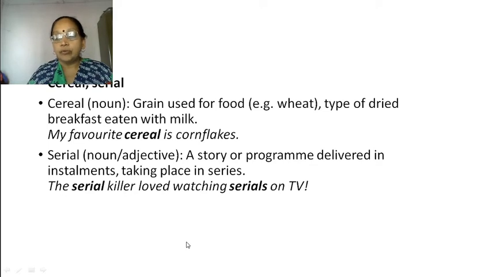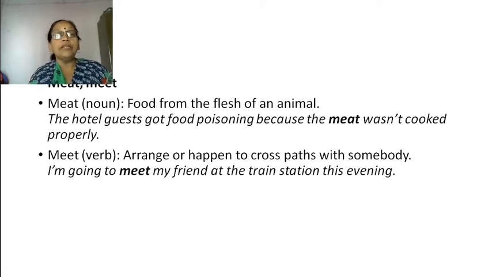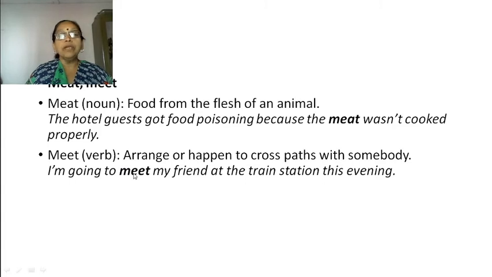Okay. Now, meat. Meat, food from the flesh of an animal. The hotel guest got food poisoning because the meat was not cooked properly. Meet, we are meeting people, arrange or happen to cross paths with somebody. I am going to meet my friend at the train station this evening. So, pronunciation is same, spellings are different. Meet, meat.